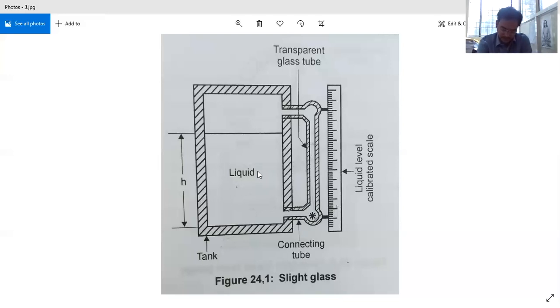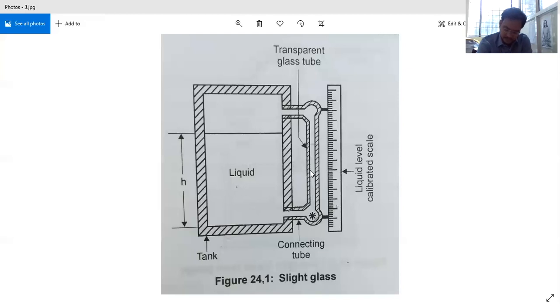Now coming to the limitations, this device is not suitable for corrosive liquids. If the liquids are corrosive, the transparent tube may get damaged, corrosion takes place. So for that type of liquids, we cannot use this.